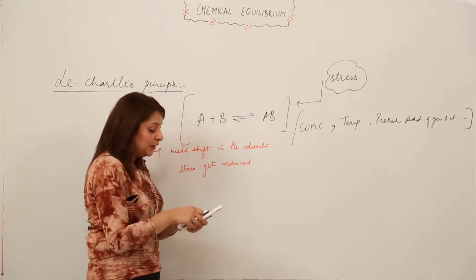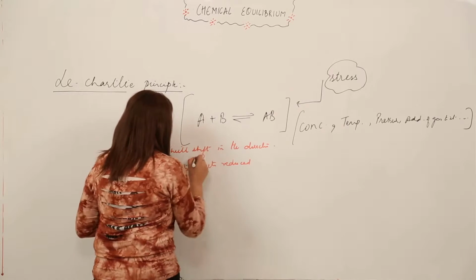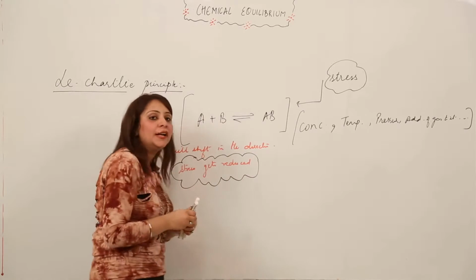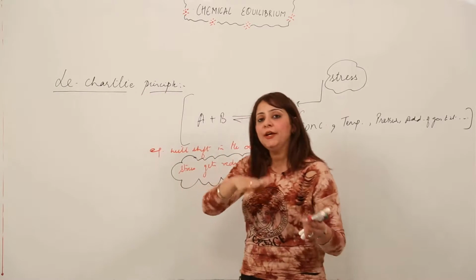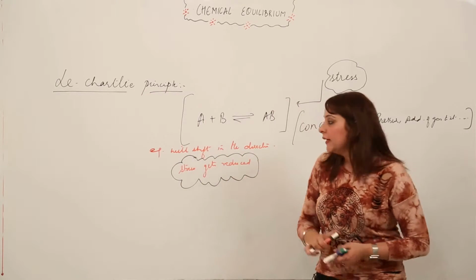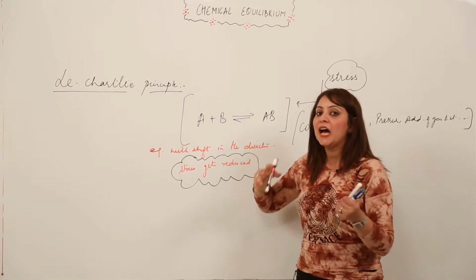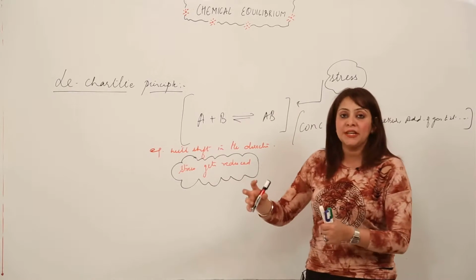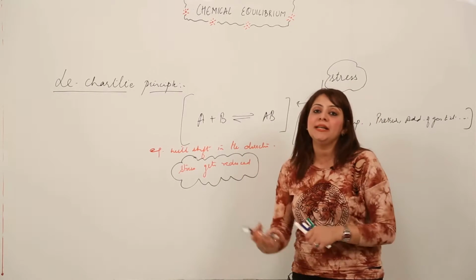The factor which has been changed, its effect gets reduced. In that direction the equilibrium will shift, or you can say that side of the reaction will be more favored, right? Now I'll be telling you how this principle is applicable, what kind of stress the equilibrium can be subjected to, and what kind of changes can occur, right?